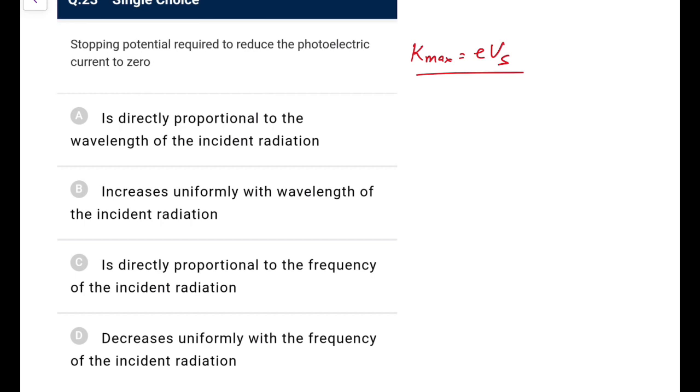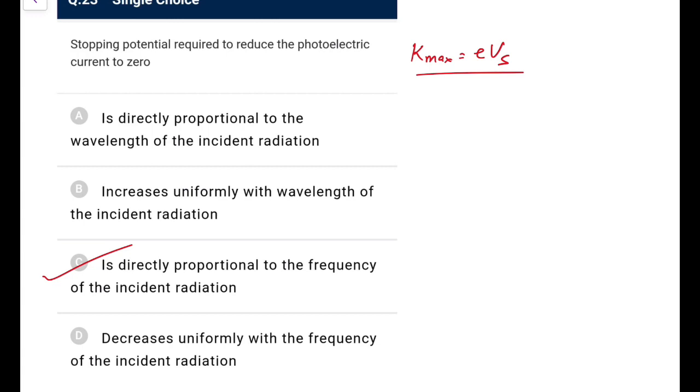So it depends on K max, and it is not directly proportional to wavelength. It can be said to be proportional to the frequency of the incident radiation, though I doubt whether you can call it direct proportionality, because in direct proportionality doubling means it should also double. But you can say it is a positive correlation, y equals mx plus c type thing. So out of the options, that is the most appropriate.